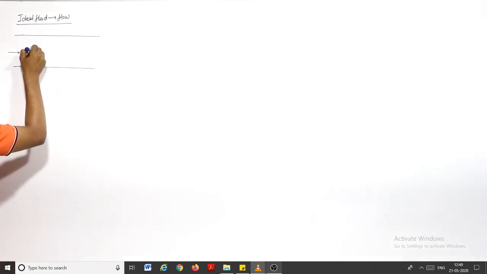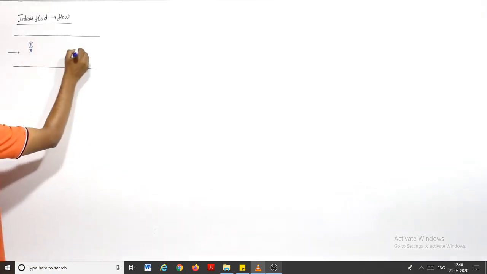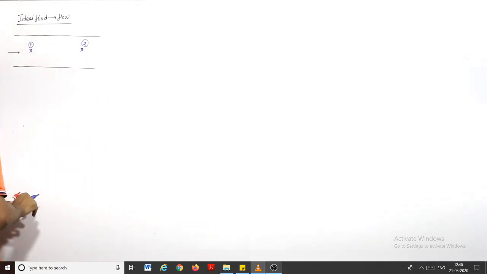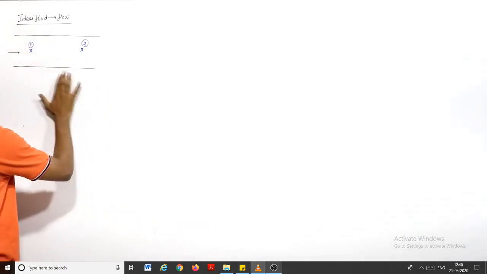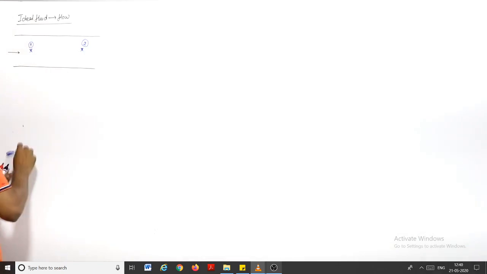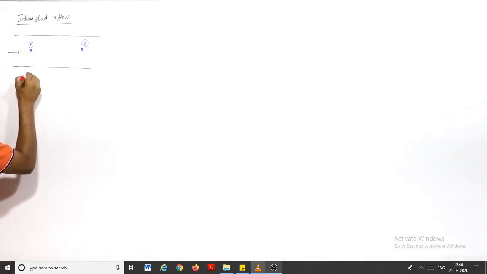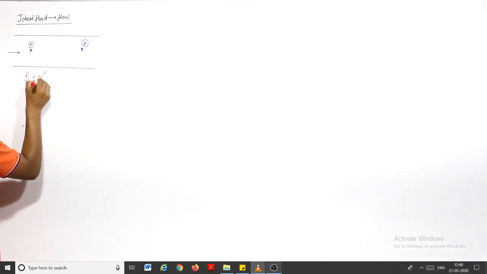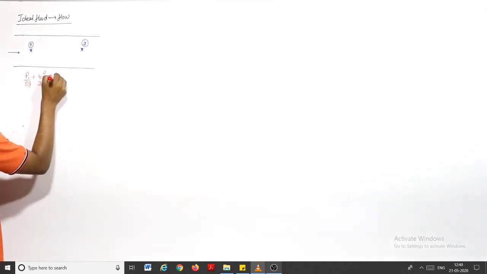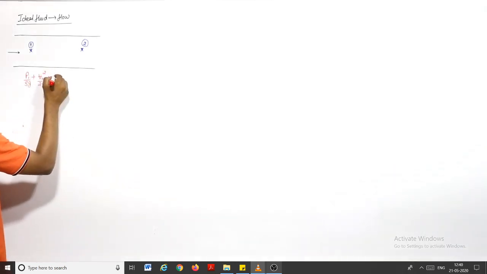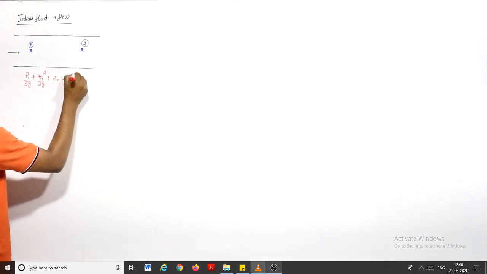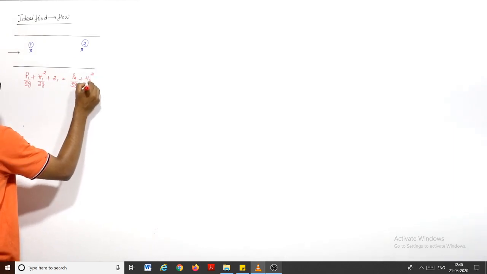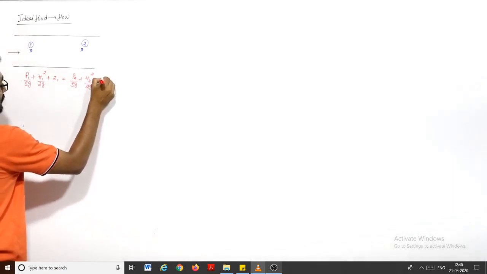So at 2 points, let us say this is point 1 and this is point 2, along any streamline, if I apply the Bernoulli equation between point 1 and point 2, it will be like this: P1 by rho g plus V1 square by 2g plus Z1 will be equal to P2 by rho g plus V2 square by 2g plus Z2.